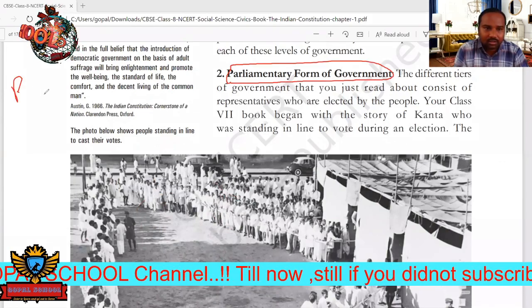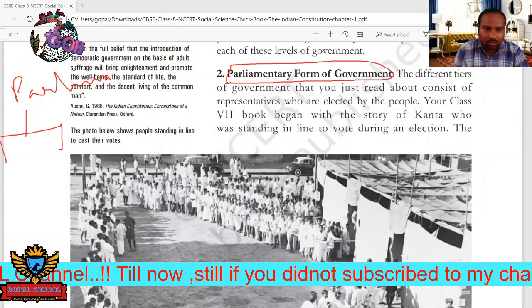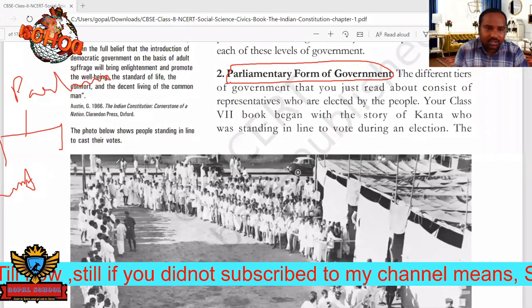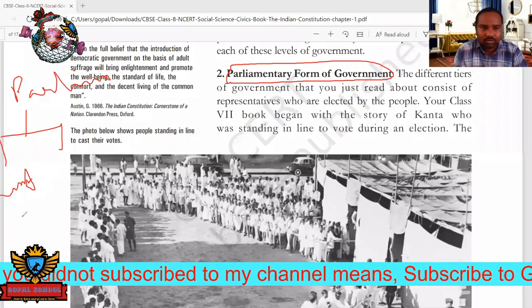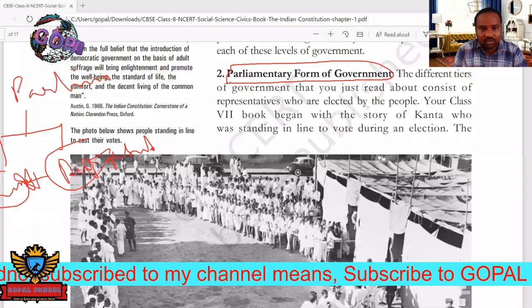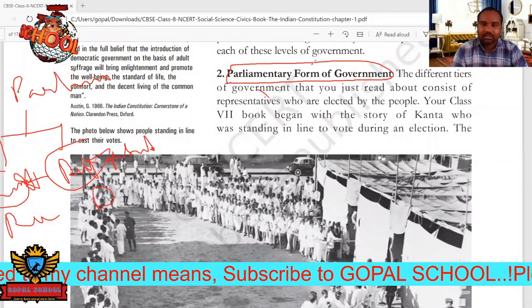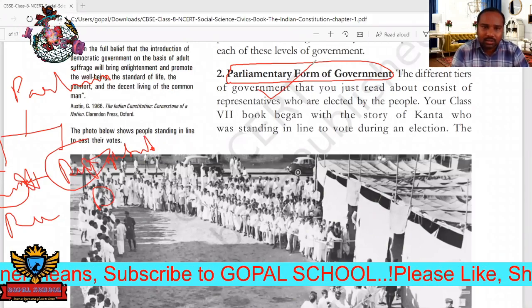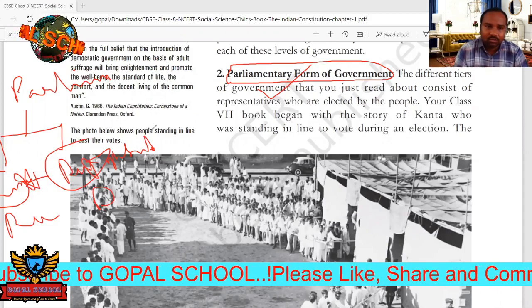So Parliament is at the central level. Next, here we can see this Lok Sabha, and the next one is Rajya Sabha. So lower house and upper house, with representatives. That's why our country has a parliamentary form of government. This is one of the characteristics, and one of the principles written in the Constitution of India. So we are following the two houses.